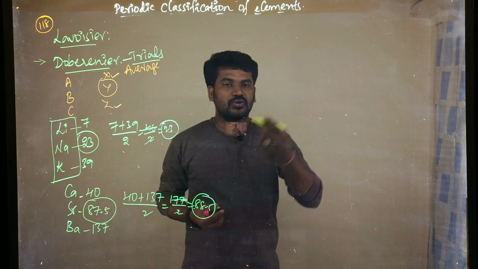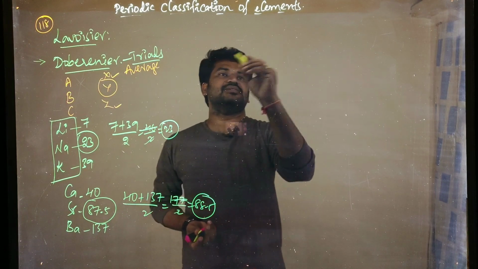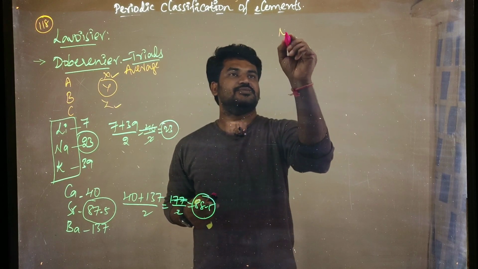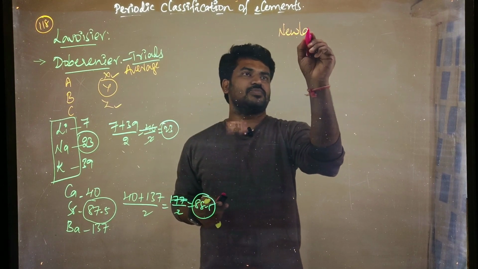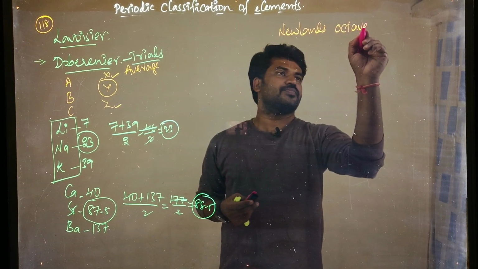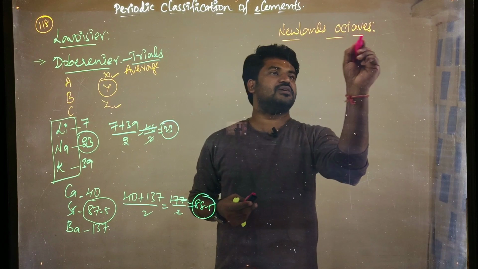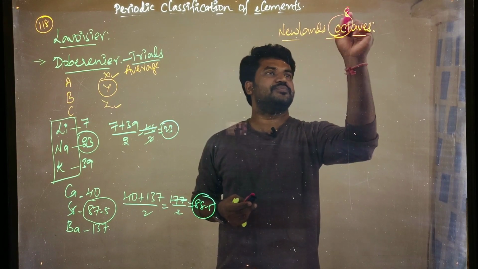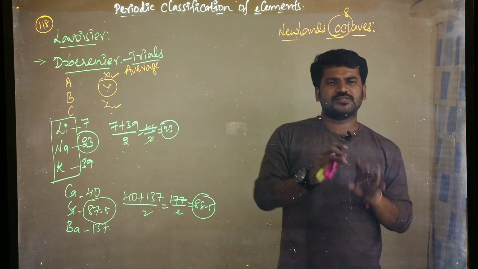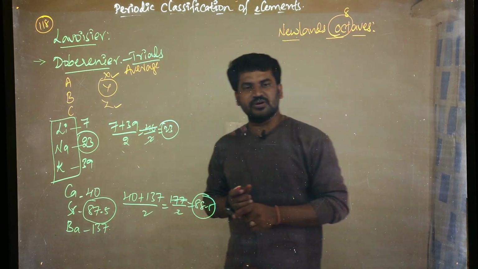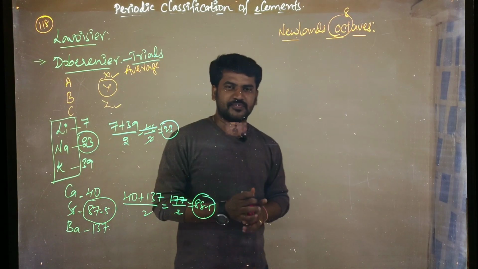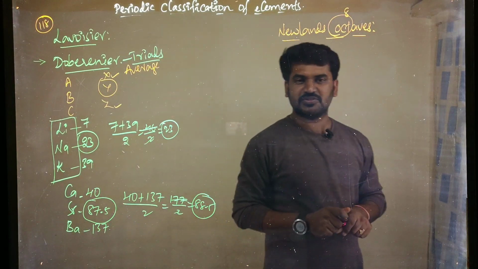Next, the classification was done by a person called Newlands. Who is that? Newlands' octaves. Oct means what, children? 8. That means, listen carefully. First of all, remember Newlands' is a musical law. As we know, in any music there are tones, musical tones.